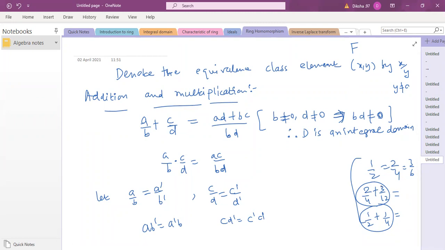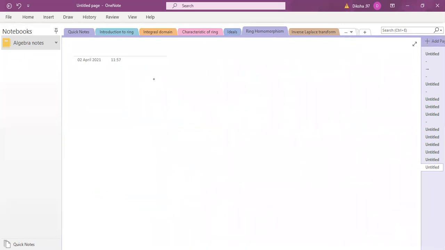We are always so comfortable with integers and rational numbers. We know this is trivial, but the proof which we are doing is not only for rationals or integers. This is for a general integral domain, general field, right? So the elements may not always be rationals or integers. So that's why we need to prove that even if you choose some other element of the same equivalence class, the addition is defined in the same way. So let me just do that.